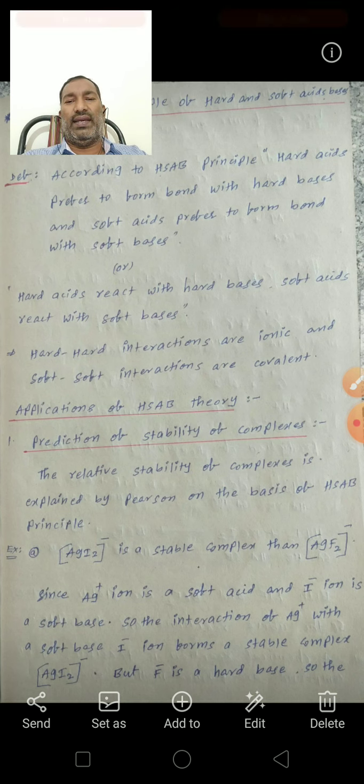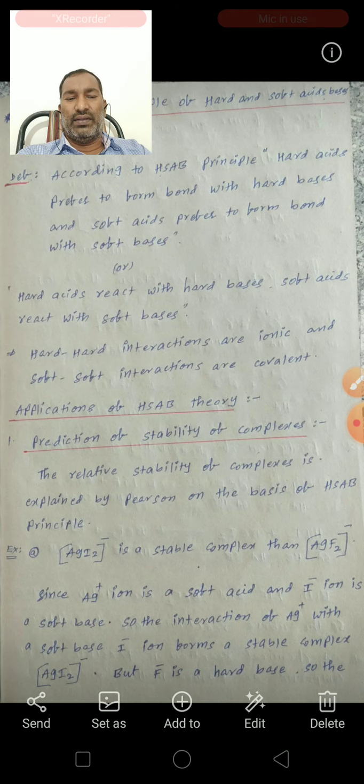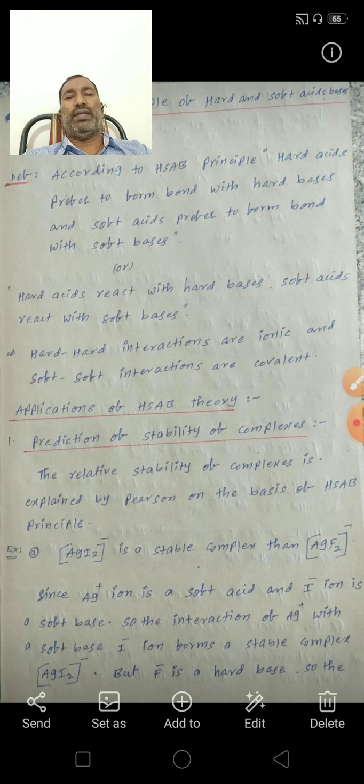For hard acids and hard bases the electronegativity difference is large, so they can form ionic compounds.